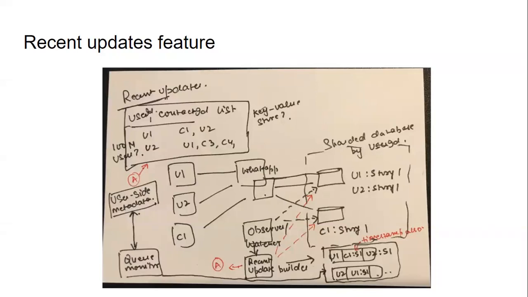Out of those 10, only user 1 has created an update, correct? So when I open it, it will check if any of the 10 has updates. User 1 has updates, so that will come in my status feed. That way, only the active ones will come.